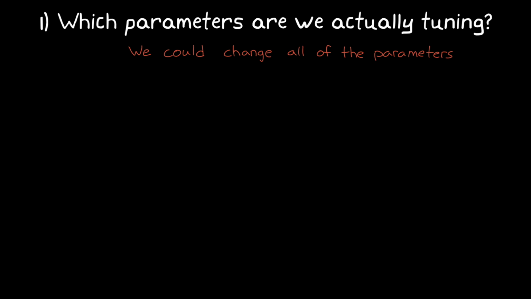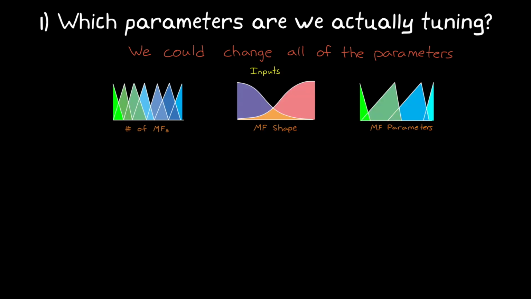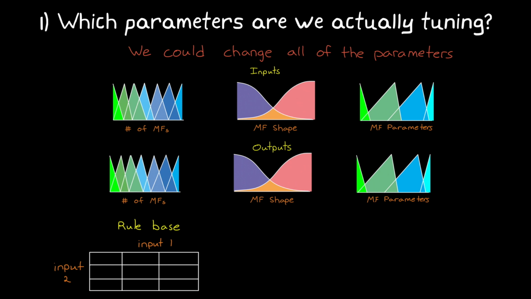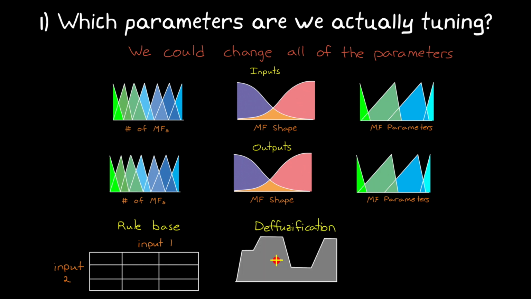That would be everything like the number of input membership functions, and their shape, and their parameters. And we could do the same for the output membership functions. And we could tweak the rules and their outputs. And we could even change the defuzzification method and all sorts of things. However, the more parameters that we try to change at the same time, the harder the problem becomes, because the number of possible permutations grow exponentially.